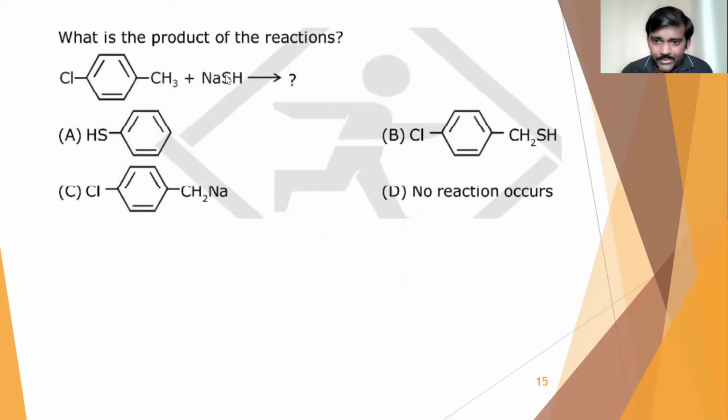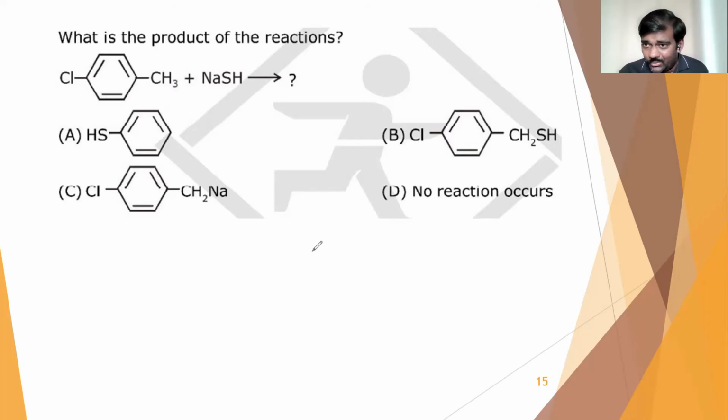So what is the product of the reactions? Here I have haloarene. Haloarene generally doesn't undergo nucleophilic substitutions, we all know that. Here NaSH means it is an aqueous solution of sodium thiol. So the SH minus ion is the nucleophile, but that is not a stronger nucleophile, which cannot replace that fluoride ion, so that is not happening.